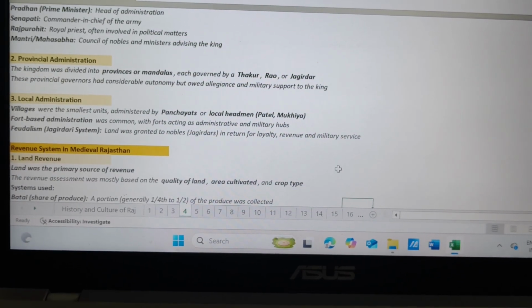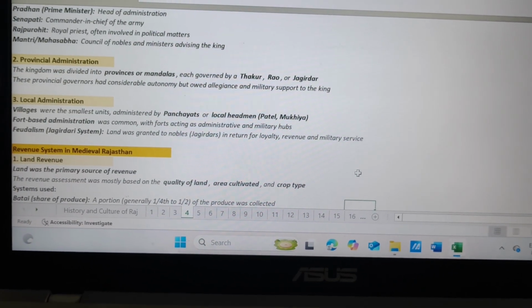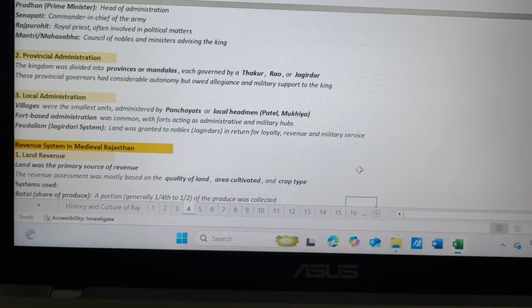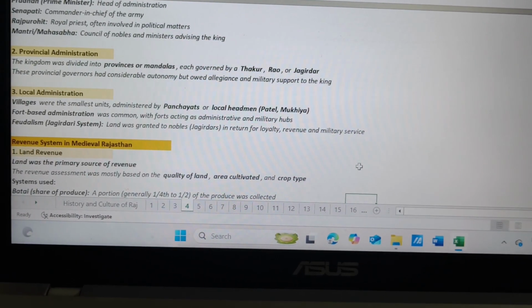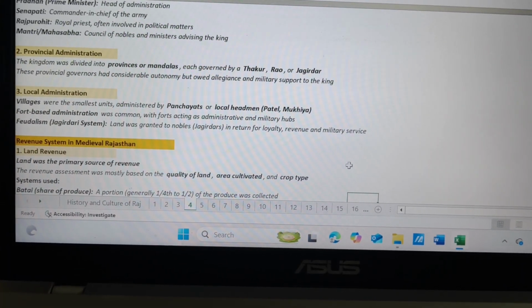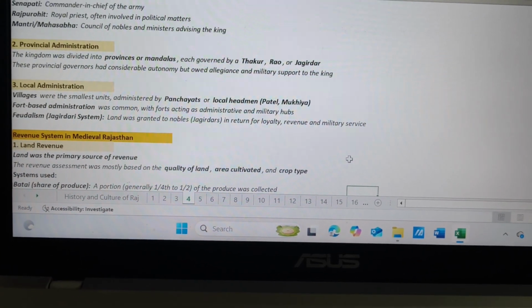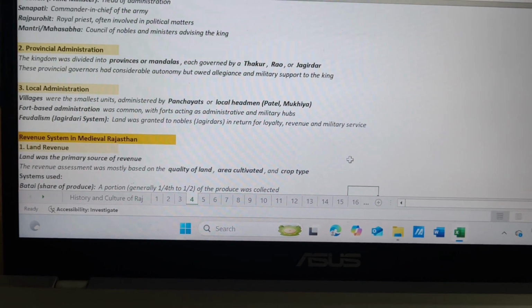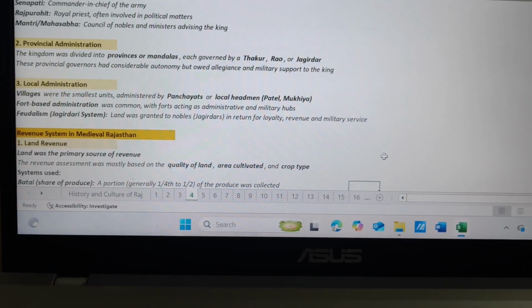Now we will talk about local administration. Villages were the smallest units administered by panchayats or local headmen, Patel, Mukhiya. Fort-based administration was common, with forts acting as administrative and military hubs. Feudalism, Jagirdari system. Land was granted to nobles, Jagirdars, in return for loyalty, revenue and military service.